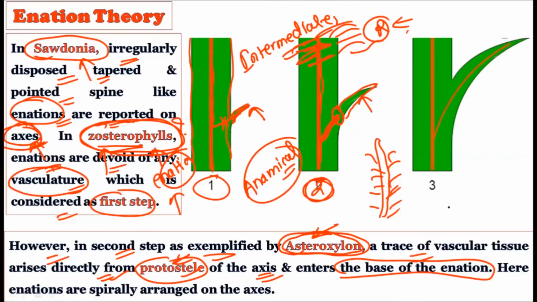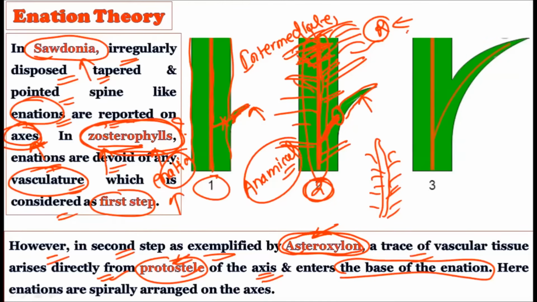As these enations in the evolution try to arrange themselves in a spiral way, they tend to have the vascular connection from the central axis, because any definite arrangement internally can provide a good source for the other structures as well. That literally means the central axis, which is comprised of xylem and phloem, can provide the connection in a definite pattern.